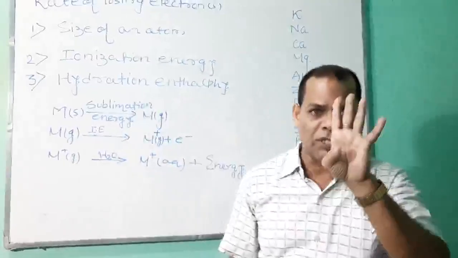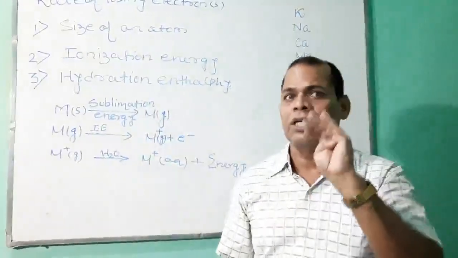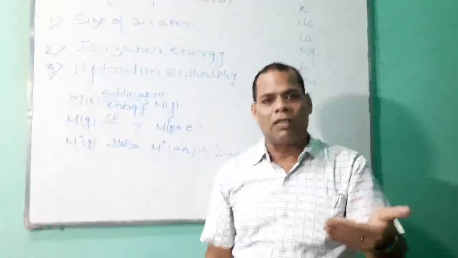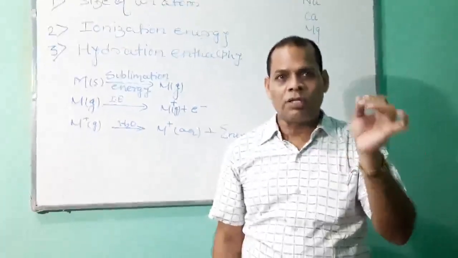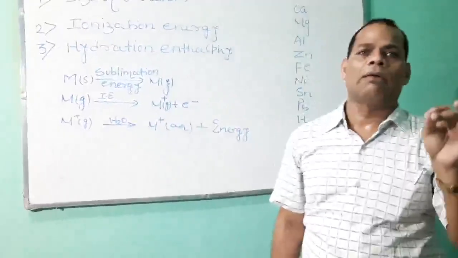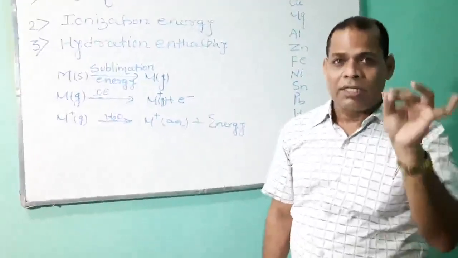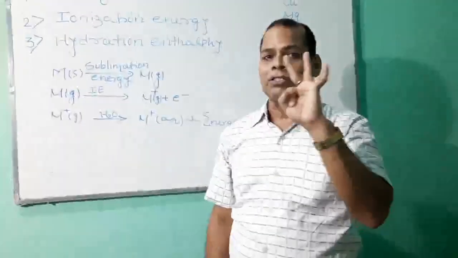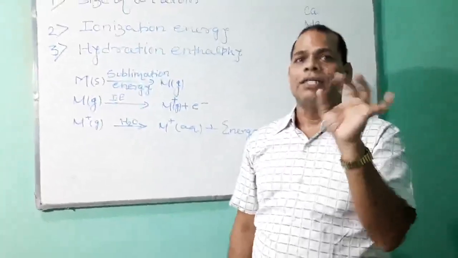2, 8, 8, 1. How many shells are there? 4 shells are there. At the same time, sodium has atomic number 11, so its electronic configuration is 2, 8, 1. So it has 3 shells.